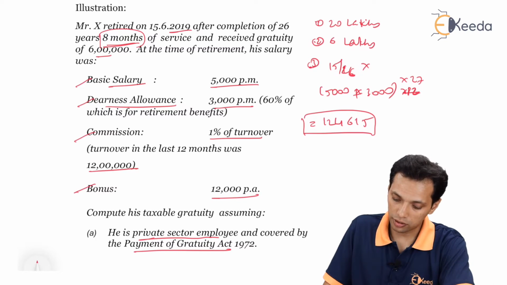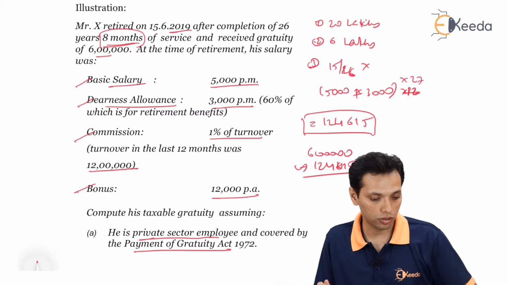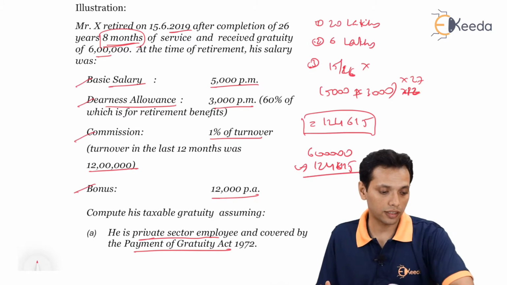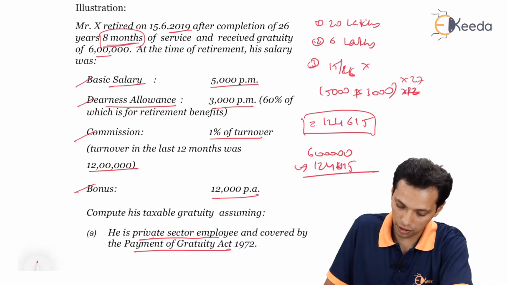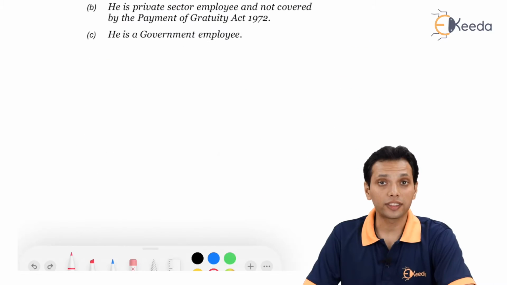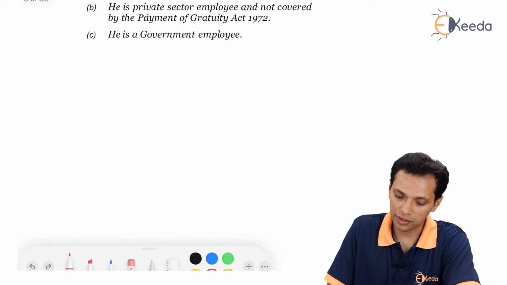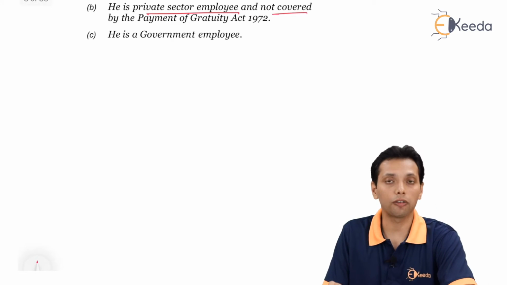So the gratuity received is 6 lakhs minus 1,24,615, which is nothing but the taxable gratuity in this case, 4,75,385 rounded off.